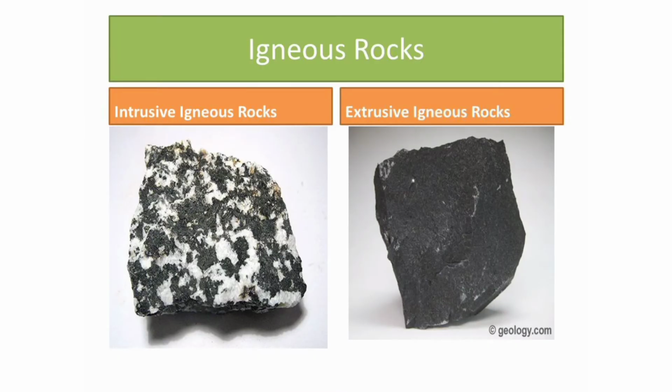Types of igneous rock: intrusive igneous rock, extrusive igneous rock. Intrusive igneous rocks. Magma takes a longer period of time to solidify beneath the Earth's surface as it is warmer there. Therefore, the mineral grains that are formed are large in size and are usually crystalline. For example, granite. These rocks are known as intrusive rocks.